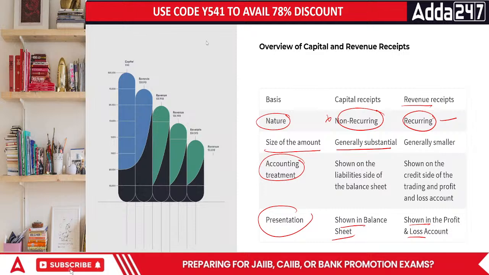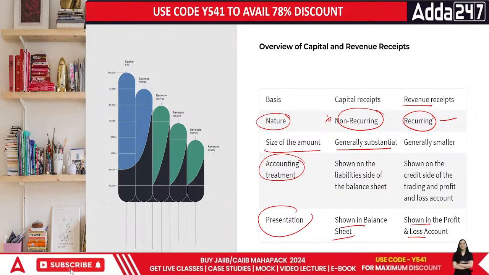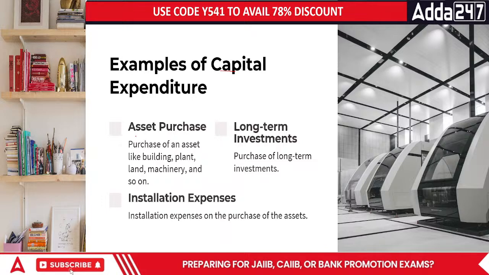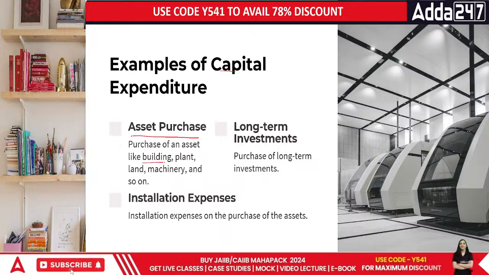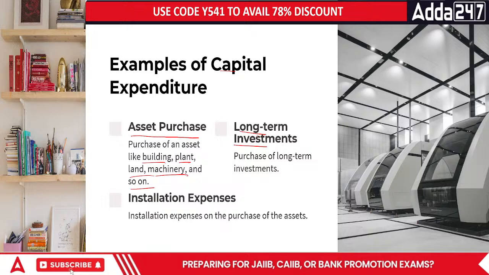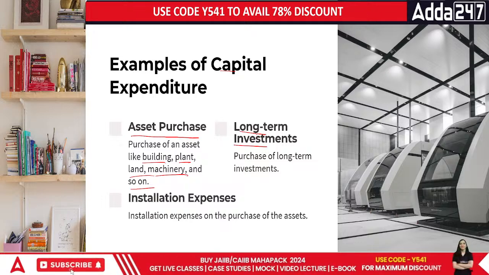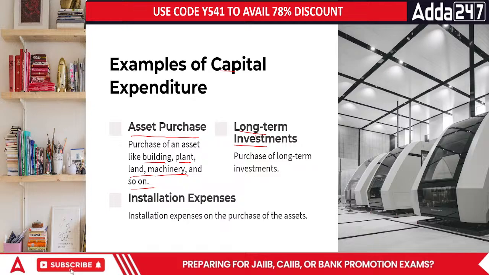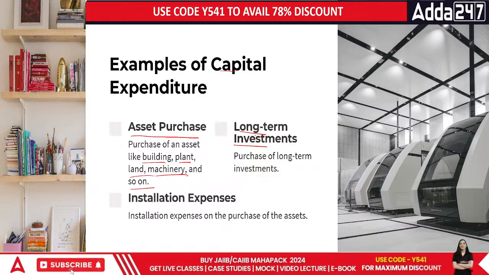Now when we are done with all these things, let's talk about a few basic examples. Look at this part, everyone. Examples of capital expenditure. Capital expenditure includes any asset that we purchase: building, plant, land, machinery. Long-term investments are those investments in the business which we make so that we can earn in future. Installation expenses, everyone. I bought a particular AC. If I keep the AC on the floor, will it function? It won't. That's one of the basic points.